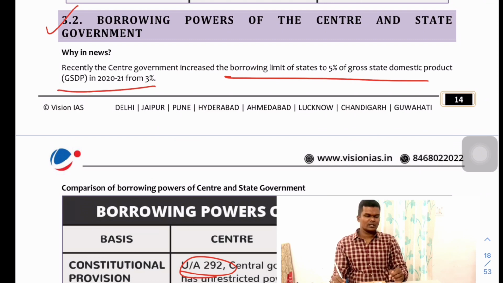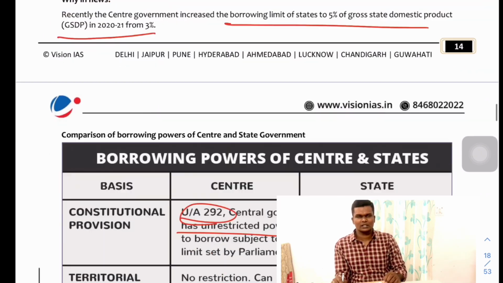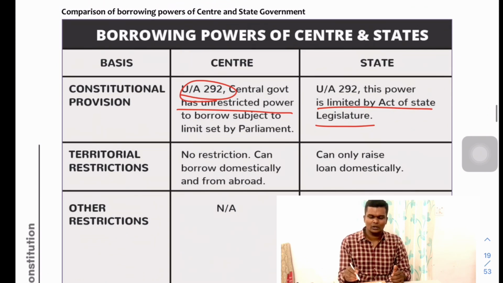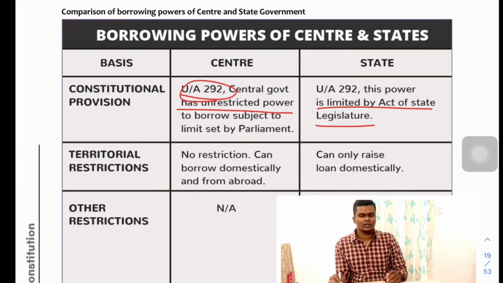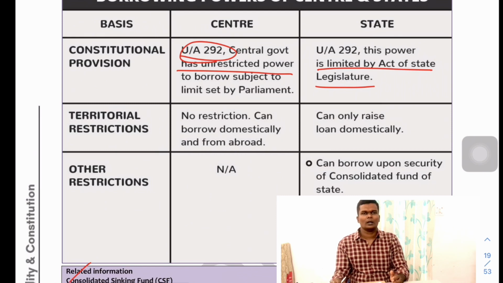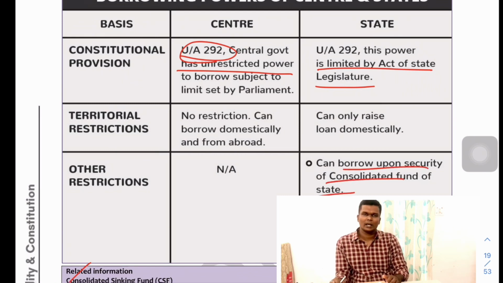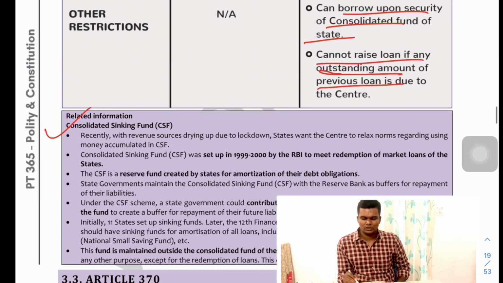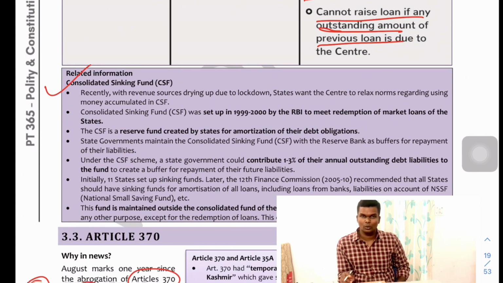The next one is the borrowing power of the center and the state. Recently the center has increased the limit for the state from 3% to 5% of the state gross domestic product, GDP. Under Article 292, the central government has unrestricted power to raise money, even from abroad, while the states cannot raise money from abroad. They can raise only domestically, and there is no limitation per se on the union unless it is limited by an act of parliament. The state can borrow upon the consolidated fund of the state. They cannot raise a loan if there is an outstanding amount with the central government.